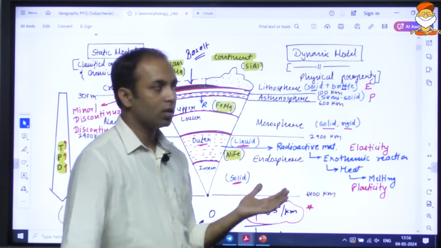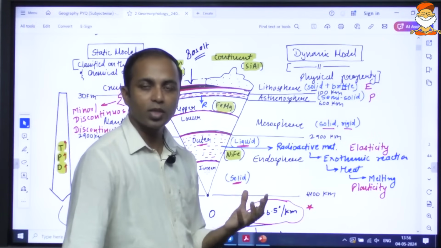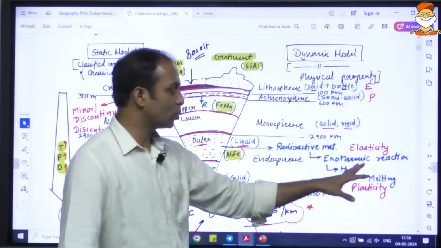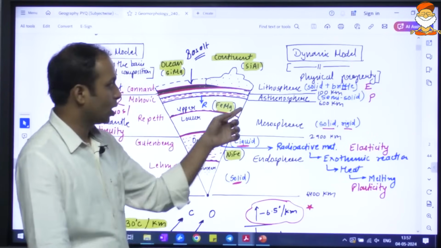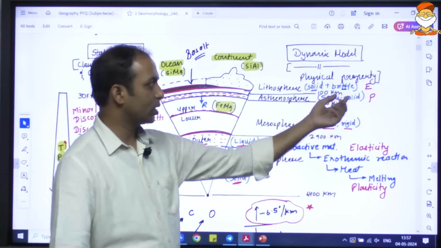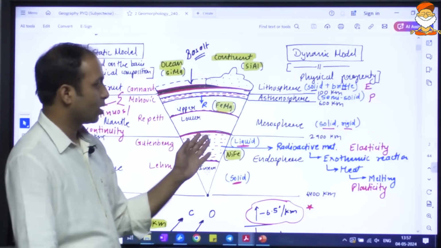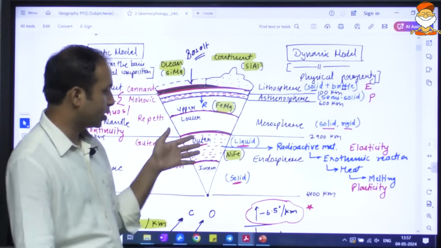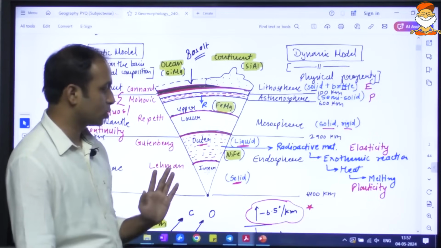Elastic materials are those which can regain the original shape after the release of the force. Plastic materials are those which do not regain the original shape after releasing the force. So asthenosphere is semi-solid in nature, roughly like it is plastic. Mesosphere is solid and quite rigid, and endosphere, the outer part of this endosphere is liquid in nature, and the inner part is solid in nature.